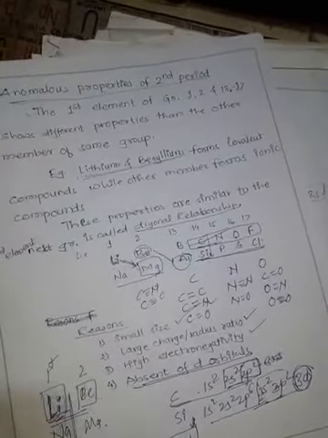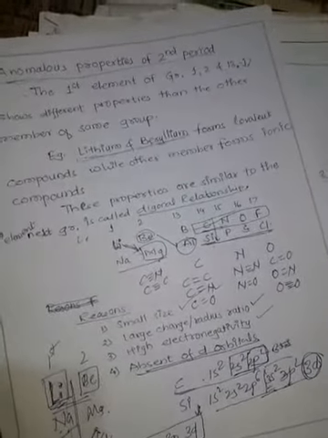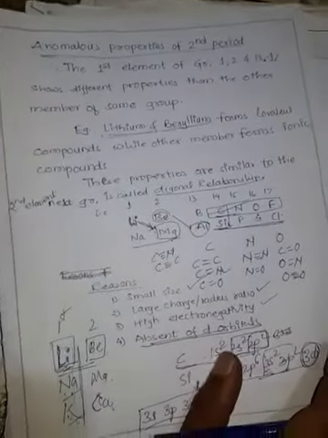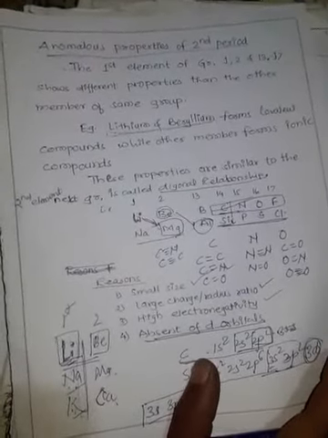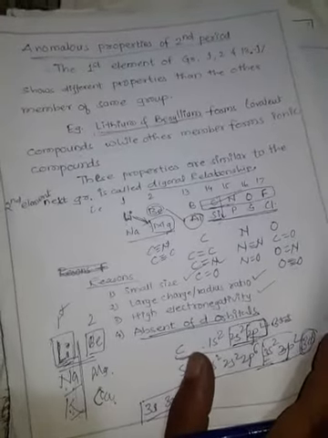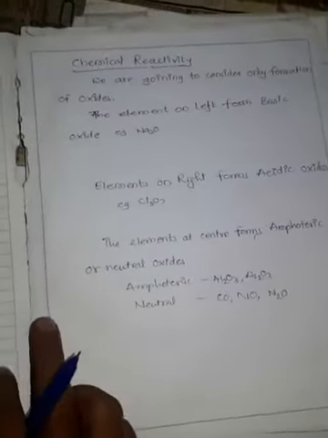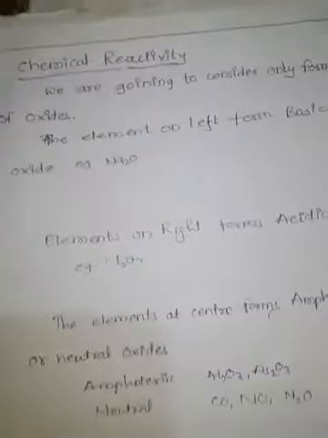So these are some properties which are different from their family members, or from the other members of the same group, and that's why these properties are called abnormal properties. So this is regarding the abnormal properties. The remaining abnormal properties we are going to discuss in the next chapters, that is s block and p block. Now we will move to chemical reactivity.